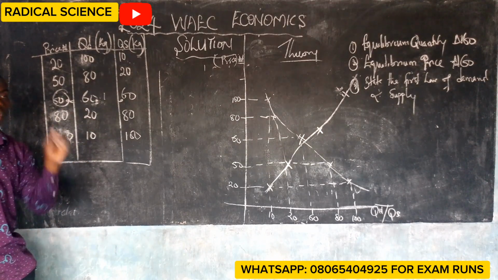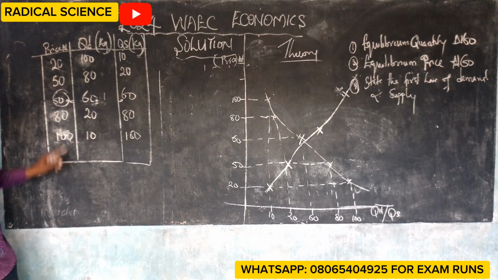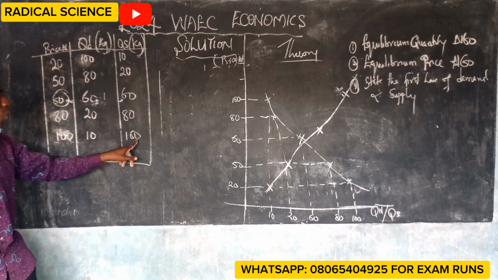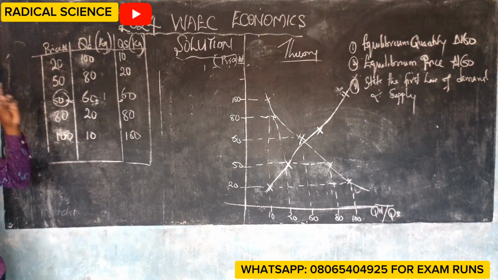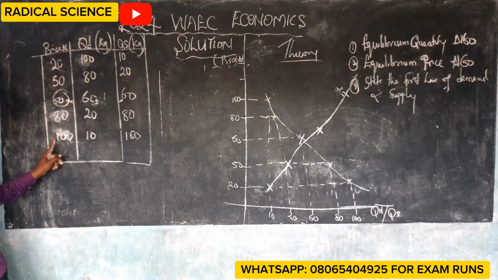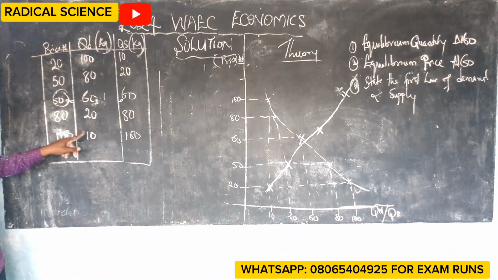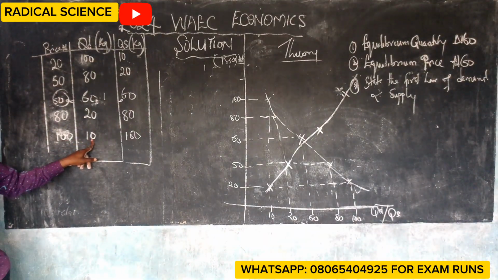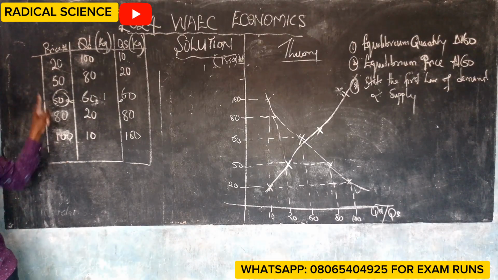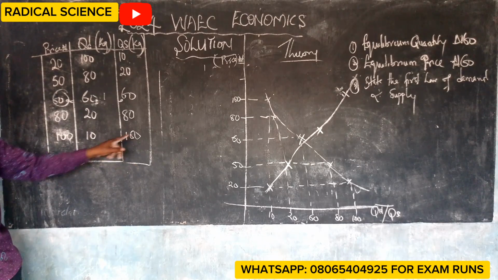That's the first law of demand. And the first law of supply states that the higher the price, the higher the quantity that will be supplied. I repeat, the first law of demand states that the higher the price, the lower the quantity demanded, whereas the first law of supply states that the higher the price, the higher the quantity supplied.